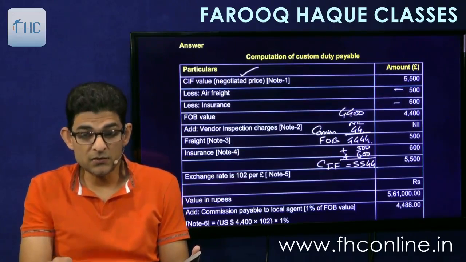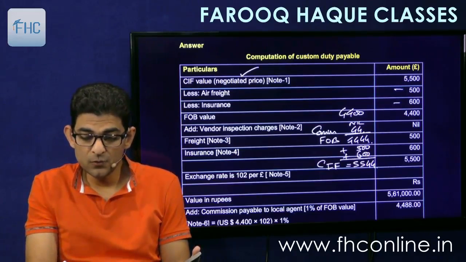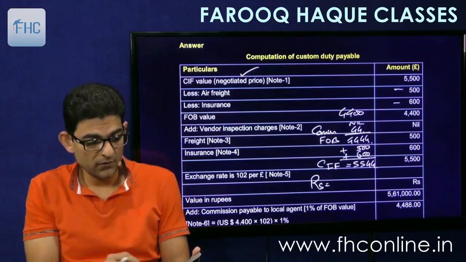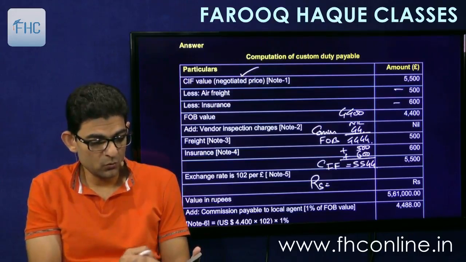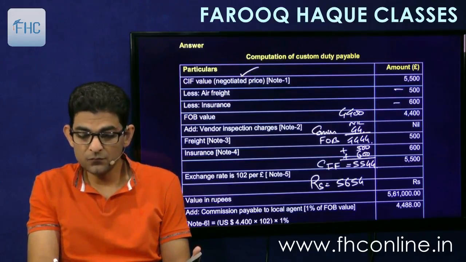Then apply the exchange rate of 102. So 5,544 into 102 will give us 565,488 rupees.